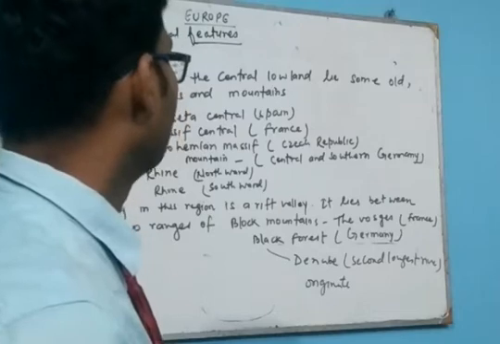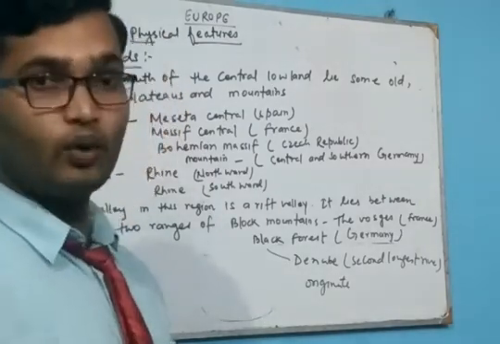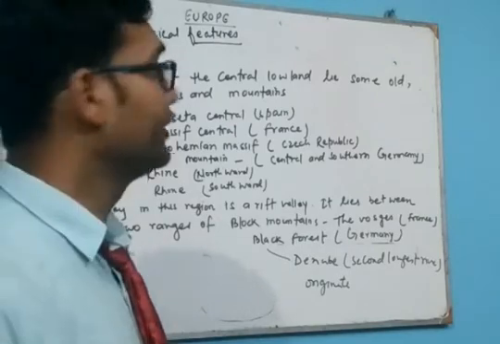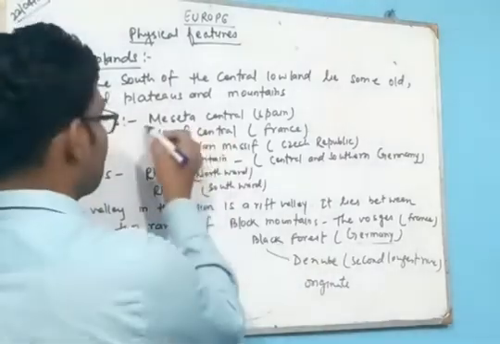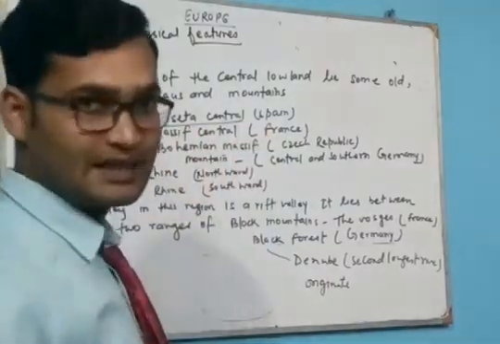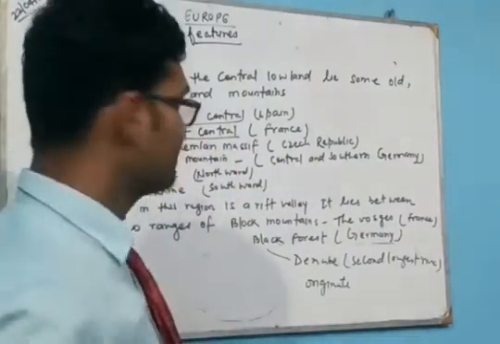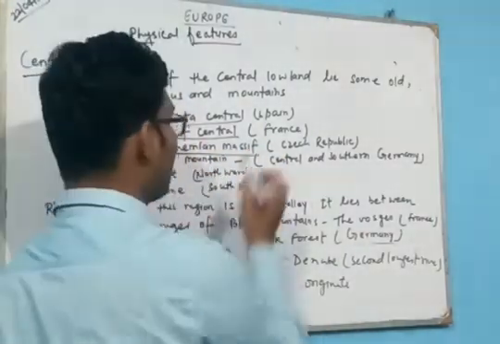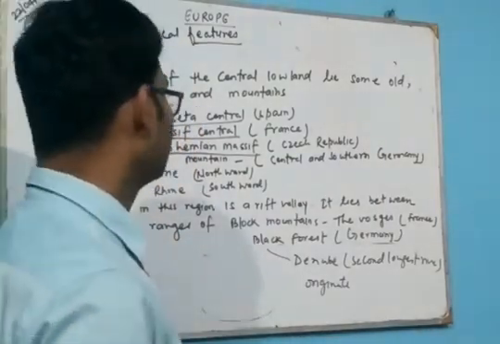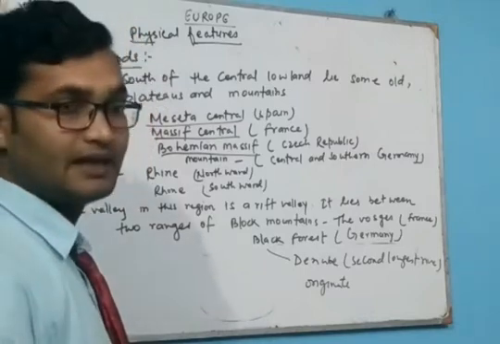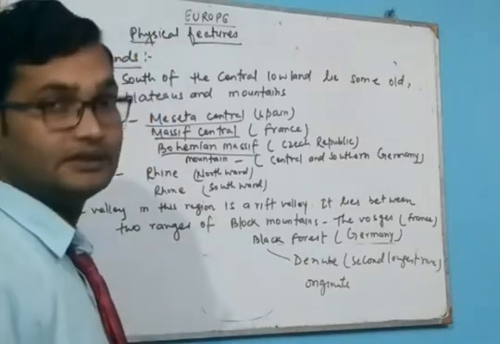In these uplands there are some very old mountains and plateaus: the Meseta Central, which lies in Spain, the Massif Central, which lies in France, the Bohemian Massif, which lies in the Czech Republic, and some mountains in central and southern Germany.